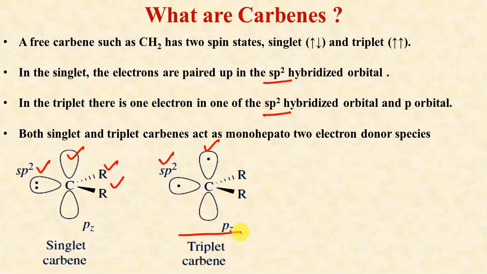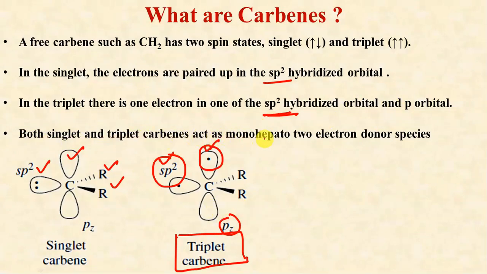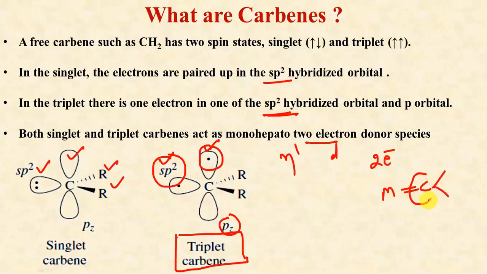So in a triplet carbene we have two unpaired electrons. One is present in the hybridized sp2 orbital and the other one is present in the vacant 2pz orbital which is unhybridized. Both singlet and triplet carbenes act as monohapto, because only one carbon atom is involved, meaning eta one species, and each donates 2 electrons. So if we have to calculate the electron count, we have to consider 2 electrons for one such bond, whether it is singlet carbene or triplet carbene.